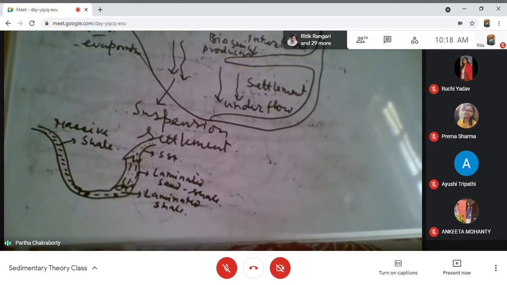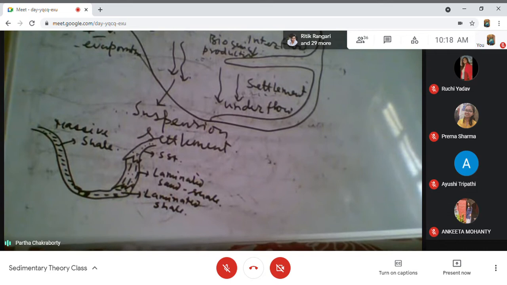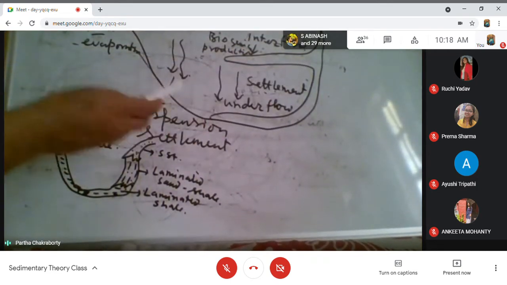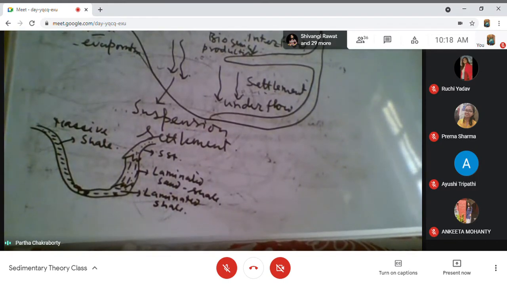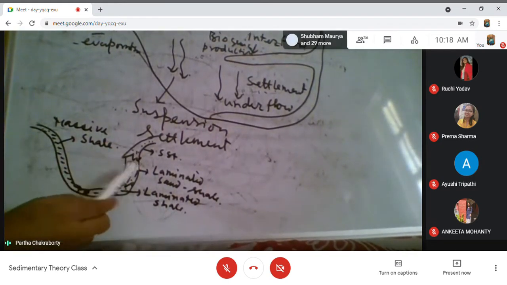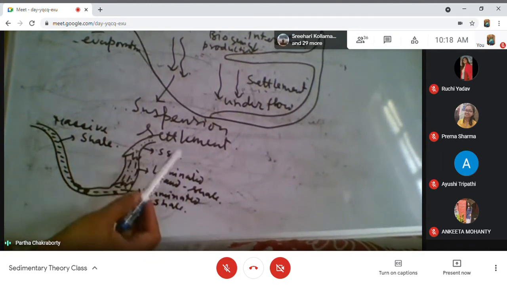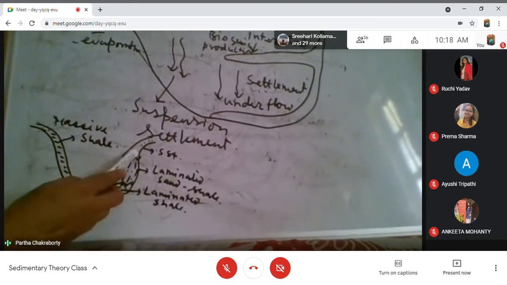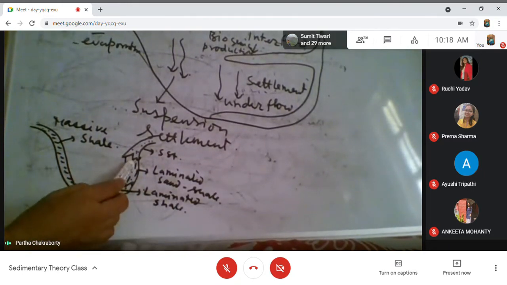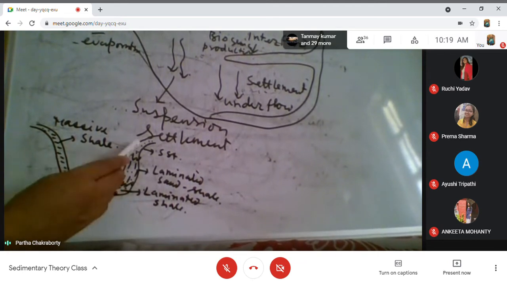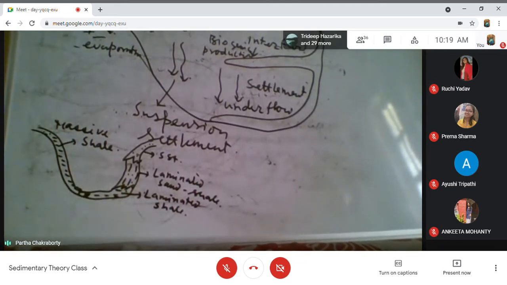So there are different kinds, but one thing is clear: this is the supply point, and as you go away from the supply point, you get a fining of the grain size in a lake. That is what is shown in the lower figure. From the input point you have the sandstone, which may be in the form of a small scale delta as well, and as you go away, the sand percentage decreases and the mud percentage increases, and you get the laminated sand shale, then laminated shale and massive shale. This is the general distribution of the facies type in this kind of setting.